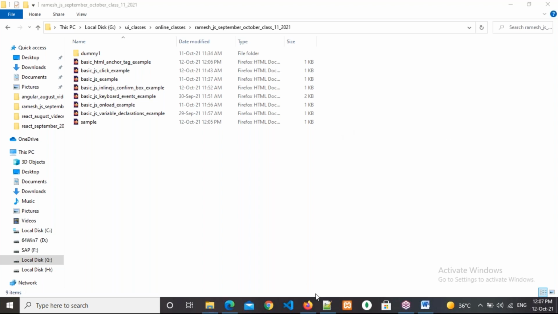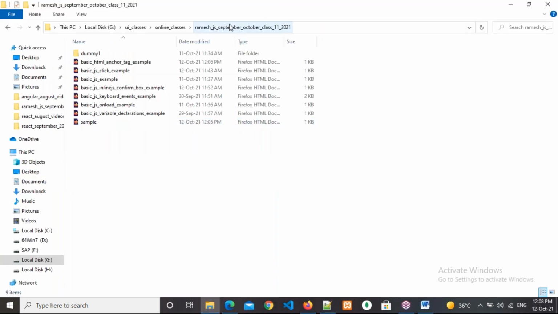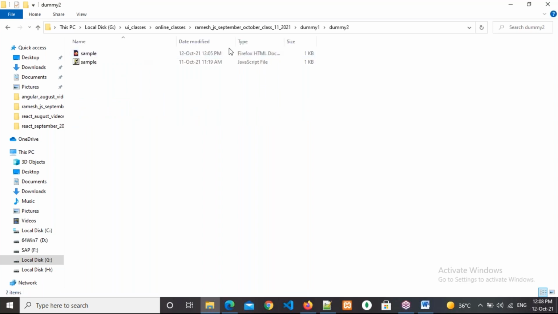Sir, indirect path means from the current folder we are giving the forward folder. Yeah, see, don't get confused, Mohsin. Forward path means from the root directory to internal folders. That comes under forward path. Think like that. Internal folders to the root directory will come under backward path. That means you need to go one folder back and again one folder back to the root directory. That comes under backward path. In that case, we need to go for relative path. That's it. Clear, Mohsin?